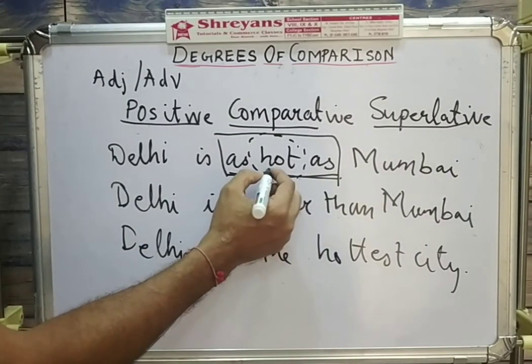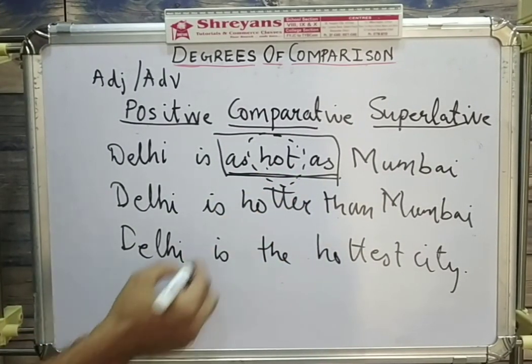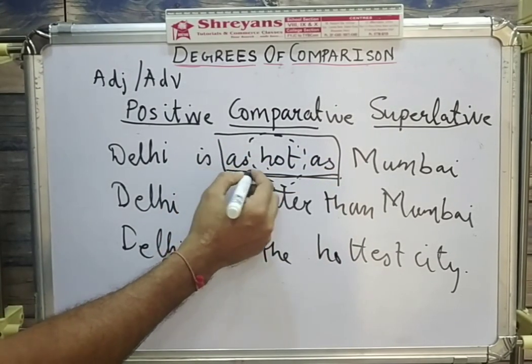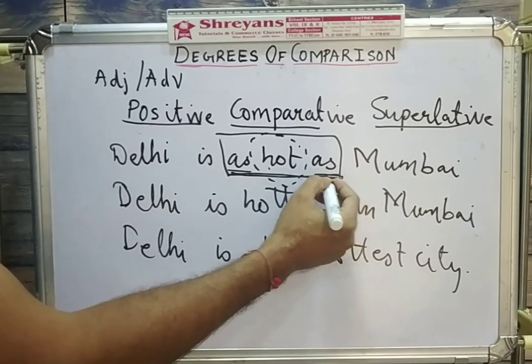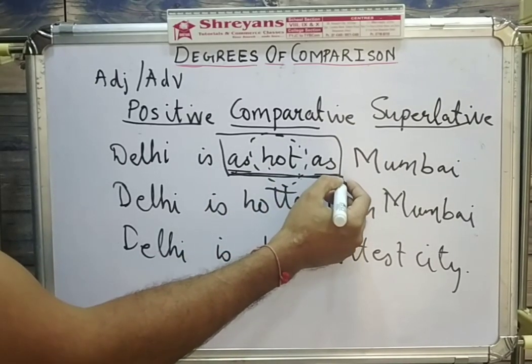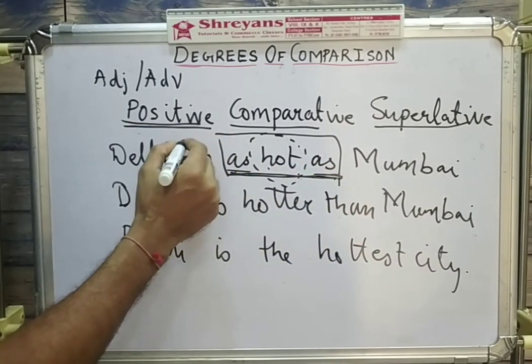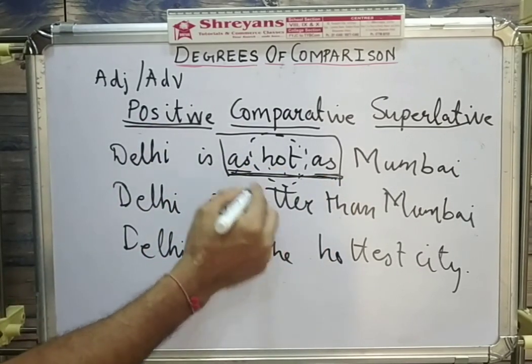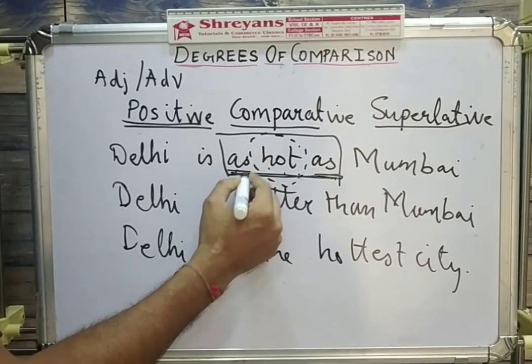And when I used this adjective in the positive form, on both sides of this adjective, if you see, what have we used? As. So as dash as is the trademark of positive degree. So always recognize your positive degree with as dash as. This has to come in every positive degree. Once again, as dash as.